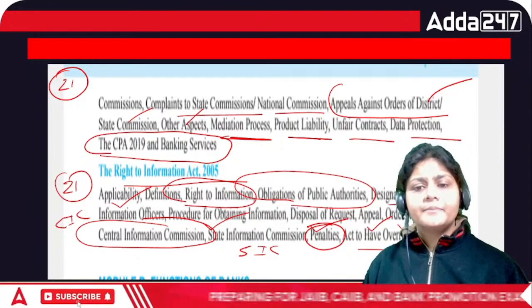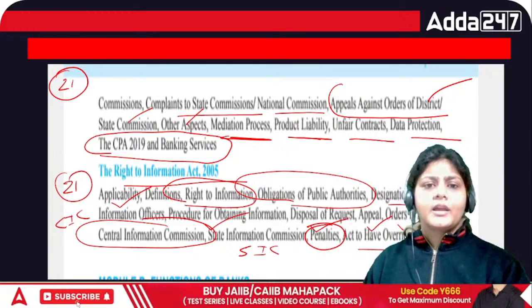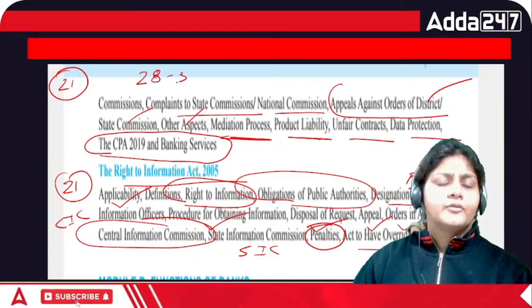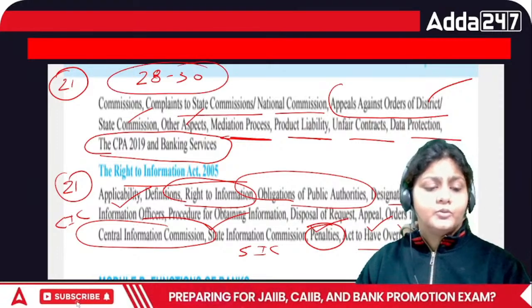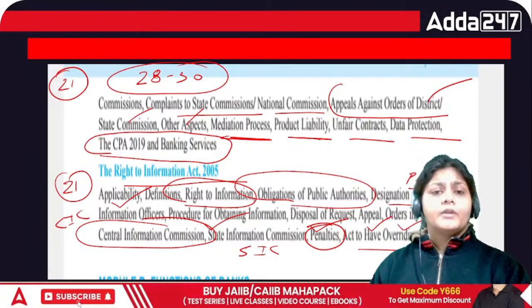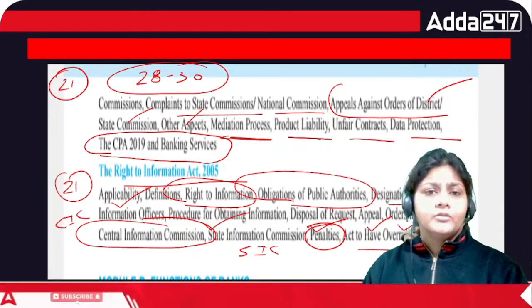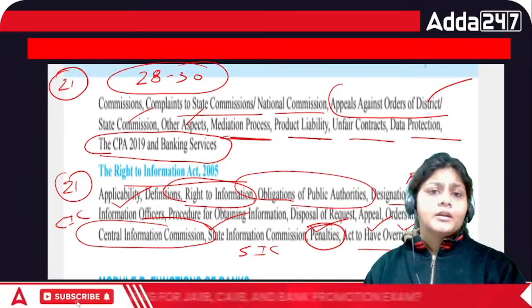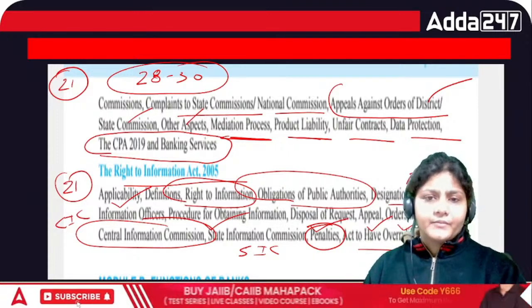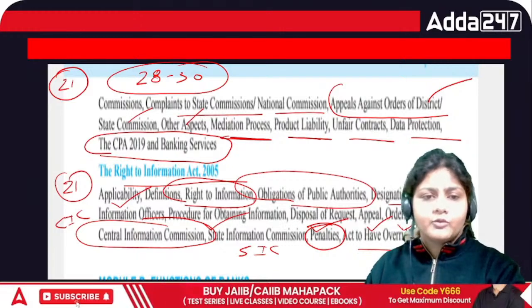Total 21 chapters, so approximately you have a weightage of around 28 to 30 marks. Of course it has a very huge weightage, and you can even relate whatever you are going to cover in this module to your day-to-day banking. RTI Act, of course we have to cover.